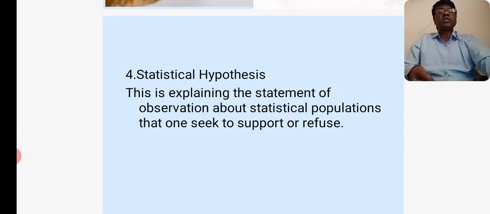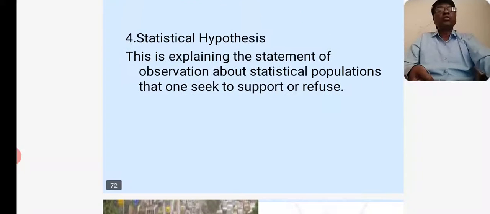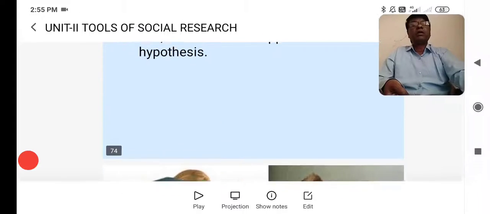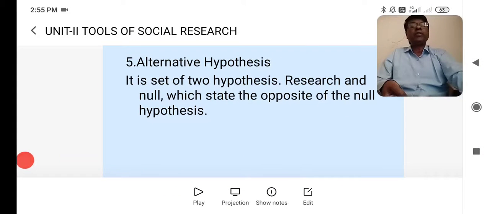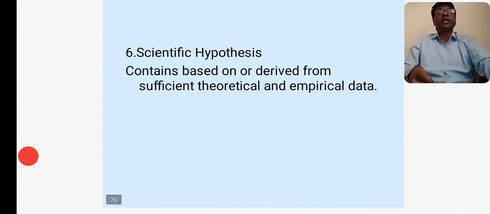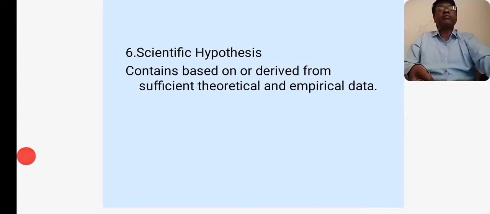Statistical hypothesis. This is a statement of observation about a statistical population that one seeks to support or refuse. And alternative hypothesis. It is a set of two hypotheses, research and null, which state the opposite of the null hypothesis. Scientific hypothesis is based on or derived from sufficient theoretical and empirical data.